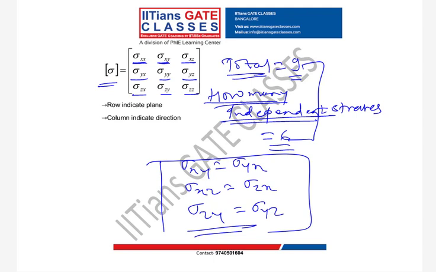Now you will ask me, what is this complementary nature of shear stresses? It is like this, guys. If you take two perpendicular planes, this is one plane, and perpendicular to this is another plane. Whatever shear stress is on this plane will be equal to the shear stress on this plane. So this is sigma xy.